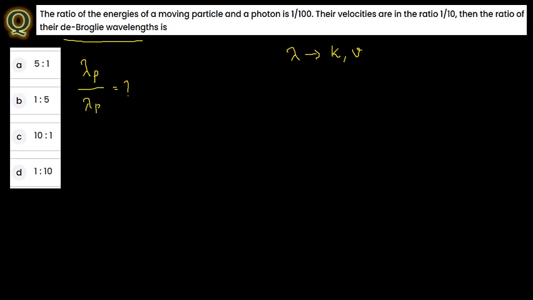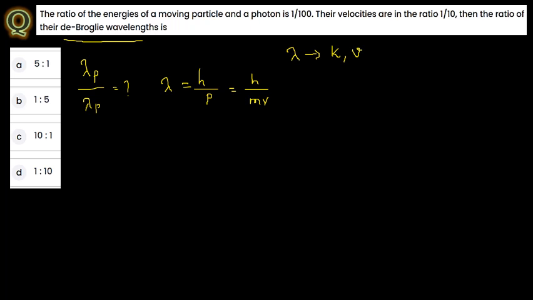From this one, we already know what the de Broglie wavelength is: lambda is equal to h divided by p, where h is the Planck constant and p is the momentum. Momentum you can write as m into v, so lambda is h divided by m into v. With the help of the velocity ratio, you can find the de Broglie wavelength later.